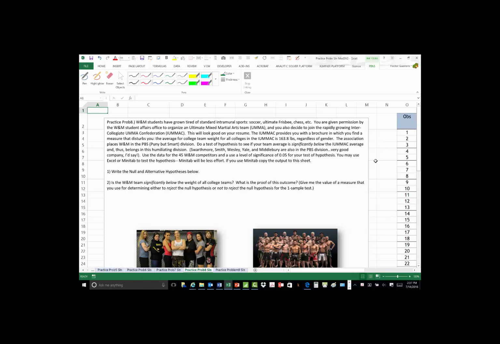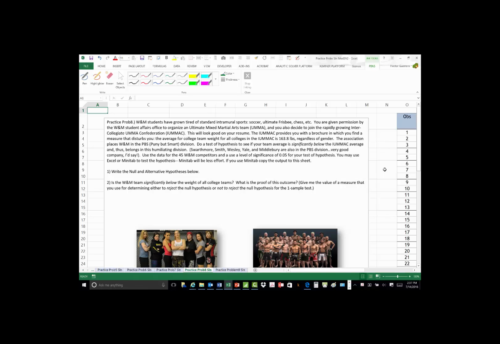That standard for us is the standard from the Intercollegiate Ultimate Mixed Martial Arts Confederation. They provide a number. They say this is what the standard is. So we're going to compare William and Mary to the standard. The proposition here is that William and Mary is in this division called the PBS, the Puny But Smart Division, and they're not real happy about it, and they're wondering whether they really need to belong there.